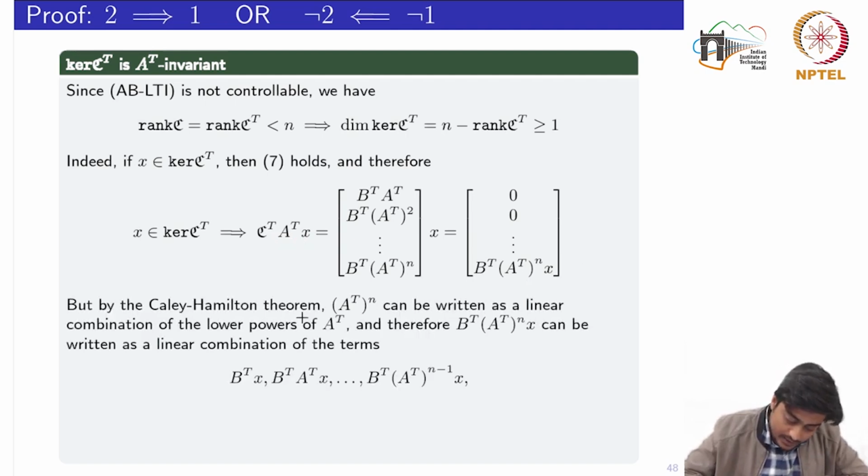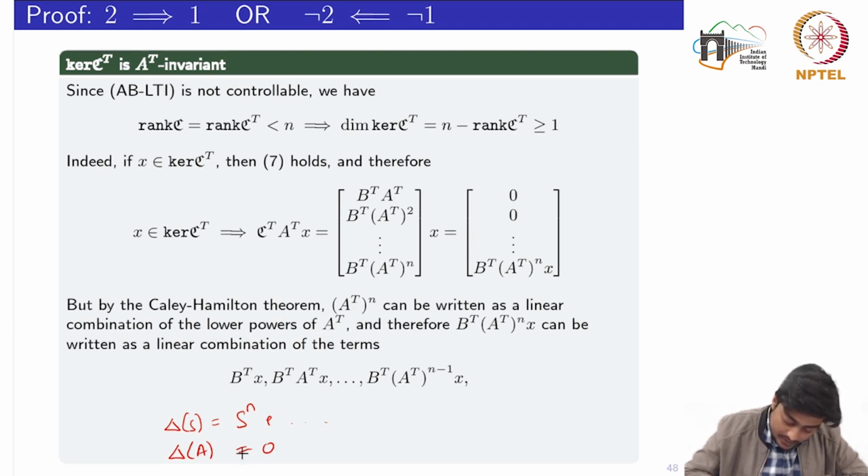Now by using the Cayley-Hamilton theorem, if you recall, for a given matrix A, if we compute the characteristic polynomial as delta s to the power n plus these elements, then it implies that the polynomial obtained by replacing s by A would be equal to 0. So now using this theorem, we can write A transpose to the power n as a linear combination of the lower powers of A transpose.